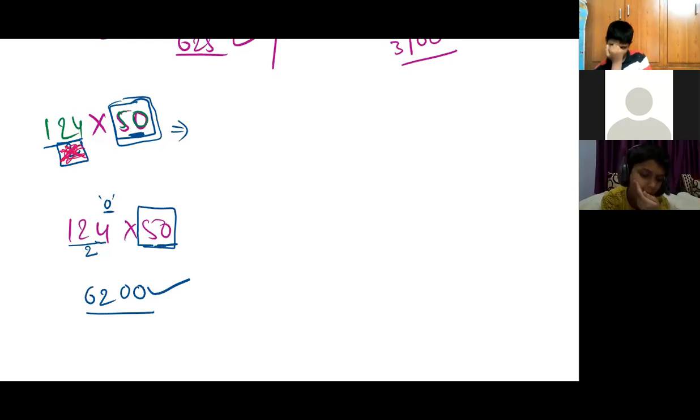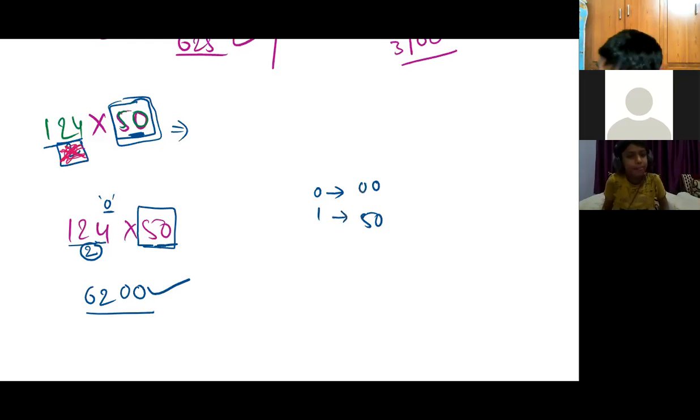Here we are dividing this number by 2, and the remainder possibilities are 0 and 1 only. If 0 is the remainder, the last 2 digits will be 0 0. If the remainder is 1, the last 2 digits will be 5 0. Question understood?